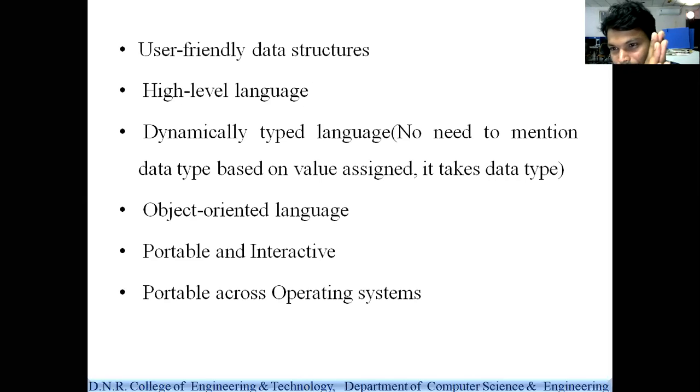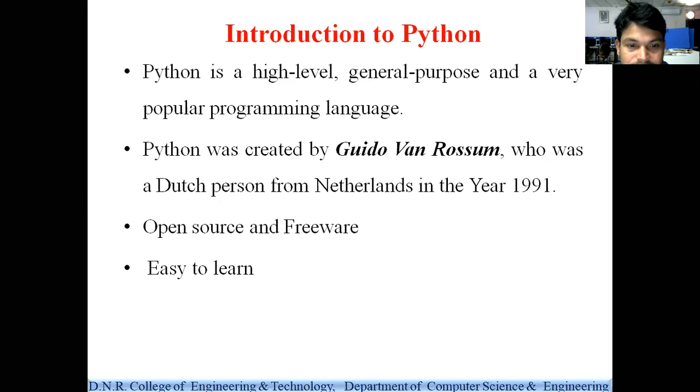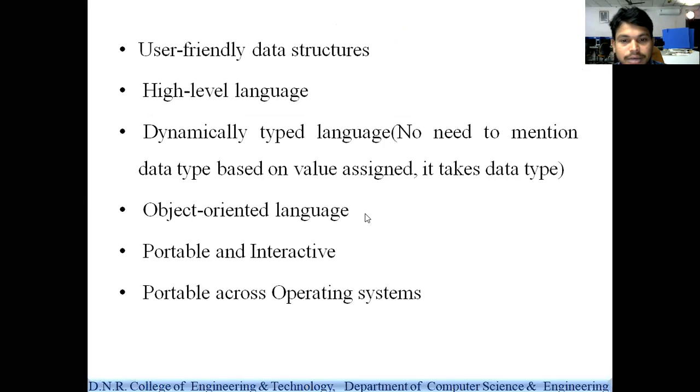Python is a very easy programming language when compared to C, C++, Java. So it is easy to learn. Even if you don't know any fundamentals of C, you can learn Python easily. Even without any programming knowledge or background, it is easy to learn Python programming. Right? So this is about the introduction to Python programming.